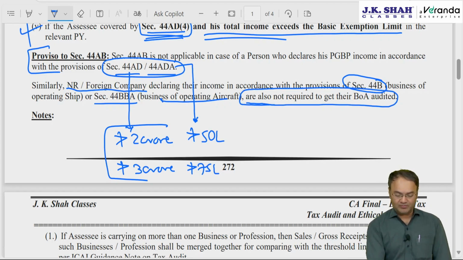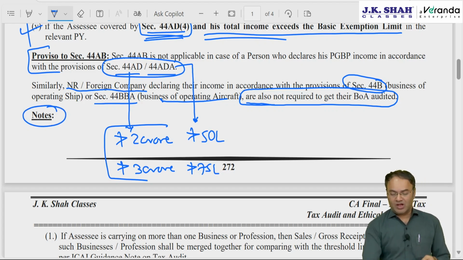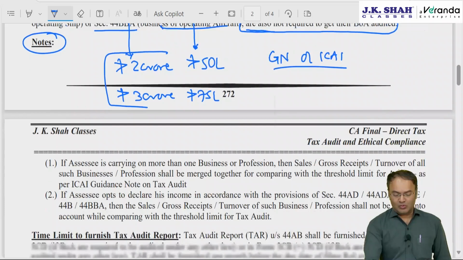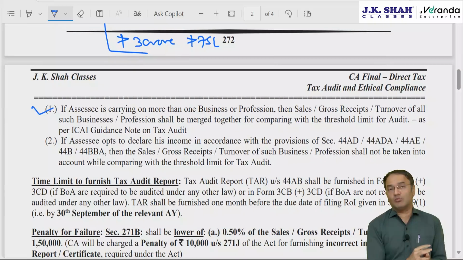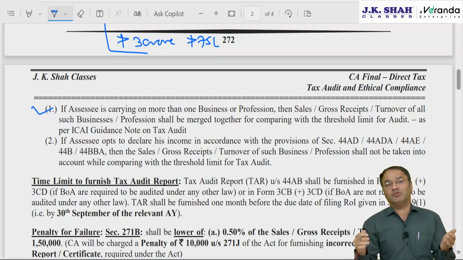Now, in order to help people or help chartered accountants to get the books of accounts of the assessee audited, our institute issues guidance notes. Guidance notes are abbreviated as GN of ICAI. Now, the institute has clarified 2 points. First point: if the assessee is carrying on more than one business, then for the purpose of the threshold limit of 1 crore or 10 crore, do we have to aggregate the turnover of all the businesses, or do we have to compare with the threshold limit individually?